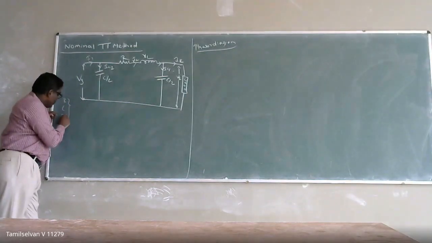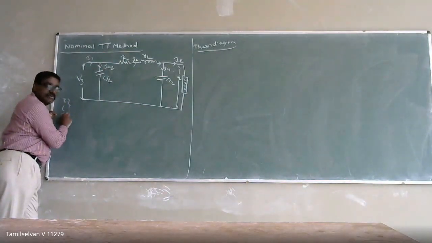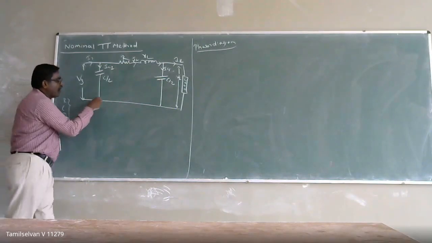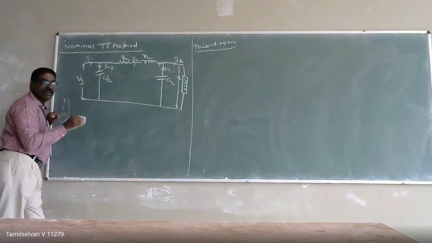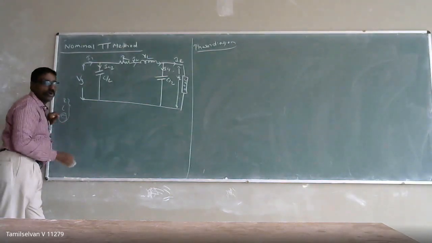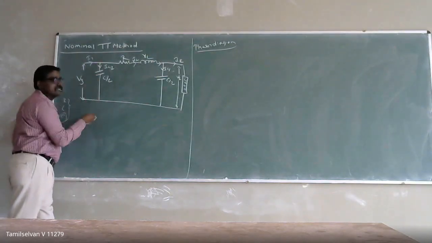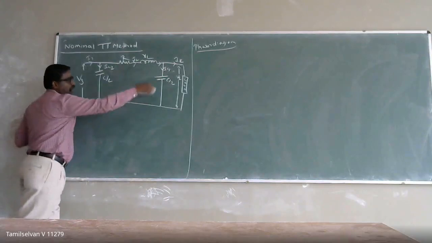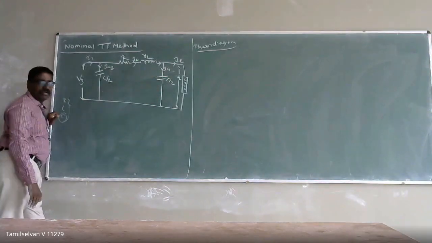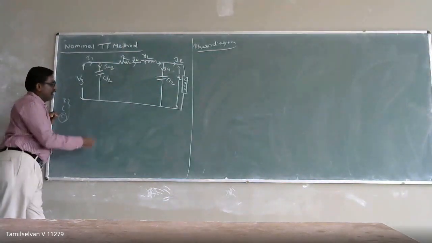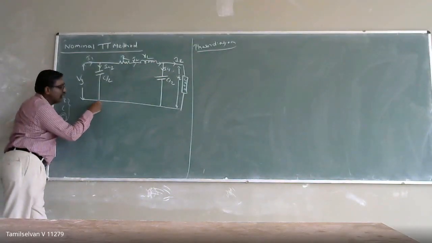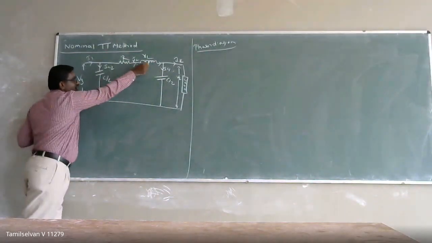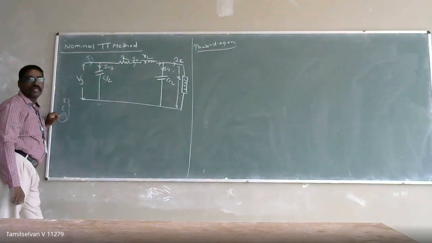Here the effect of capacitance is taken as two halves: one half at the starting point of my transmission line, another at the ending point. But this capacitance won't have much effect on your line drop.